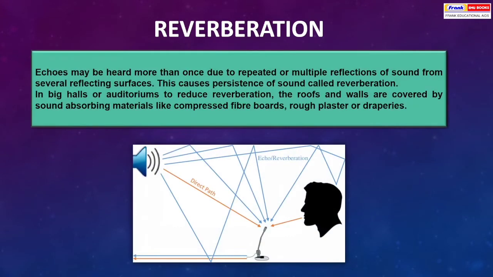Echoes may be heard more than once due to repeated or multiple reflections of sound from several reflecting surfaces. This causes persistence of sound called reverberation. In big halls or auditoriums, to reduce reverberation, the roofs and walls are covered by sound absorbing materials like compressed fiber boards, rough plasters, or draperies.